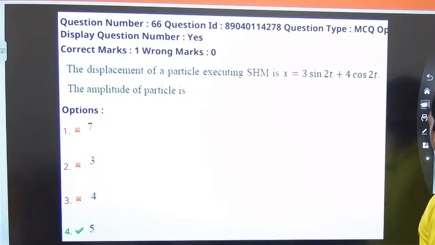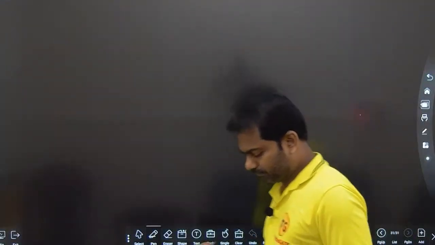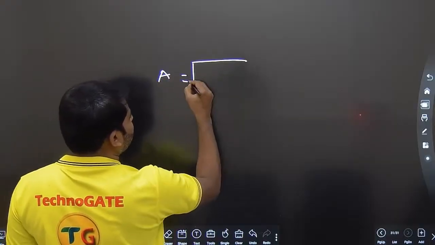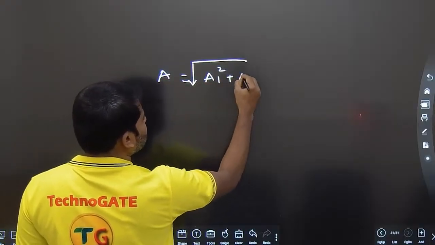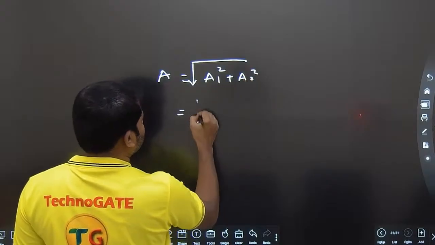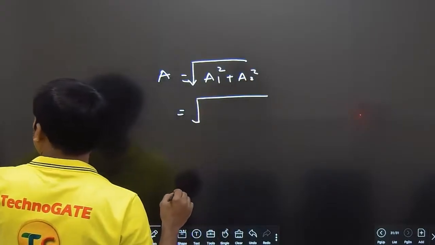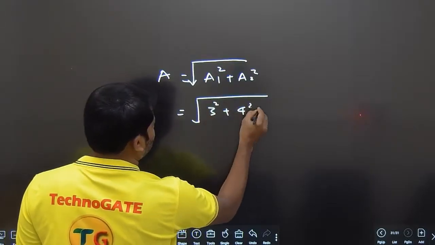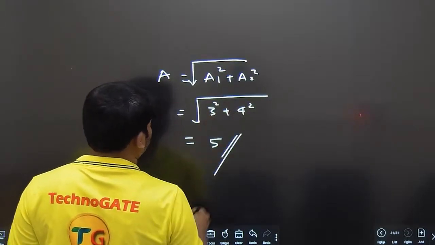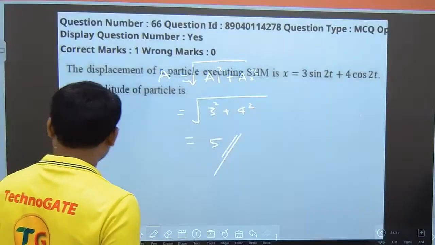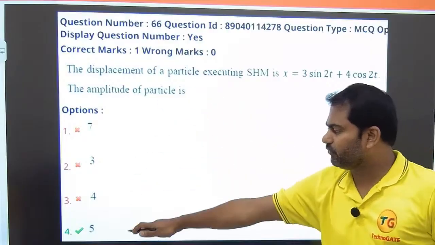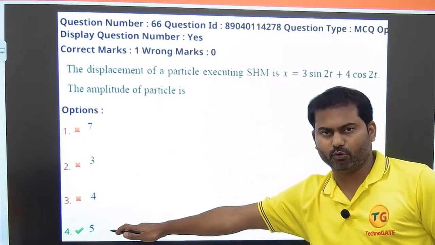We know the formula. Whenever we are doing the addition, amplitude is equal to the square root of amplitude 1 square plus amplitude 2 square. Amplitude 1 is 3. So 3 square plus 4 square comes out to be 5. So the value of the amplitude of this equation would become 5, which is option number 4. Clear?